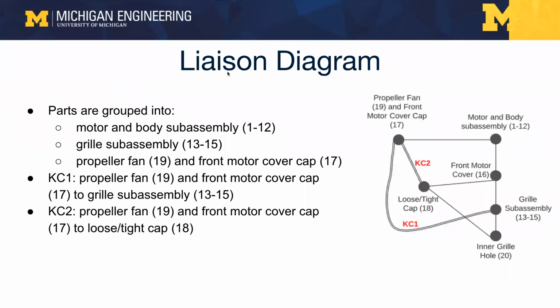Thanks, Ryan. Hello, this is Janice. I'm going to talk about the liaison diagram. Parts are grouped into sub-assemblies to simplify the model while preserving the relationship between parts and the KCs. So we group it into a motor and body sub-assembly, parts 1 to 12, and a grill sub-assembly, as well as the propeller fan and the front motor cover. The KCs are indicated here, and the liaison diagram is shown on the right.